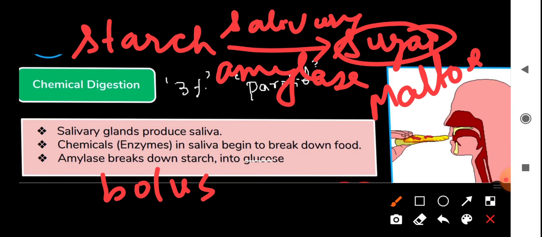So this is all about this part. We will discuss the next step in digestion. We'll start from the esophagus in our next class.